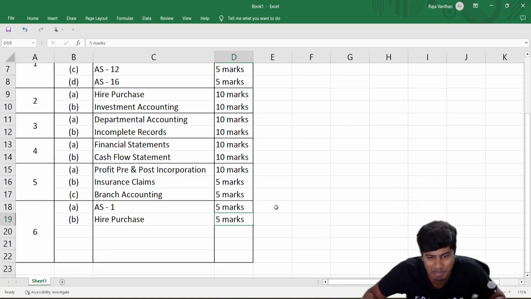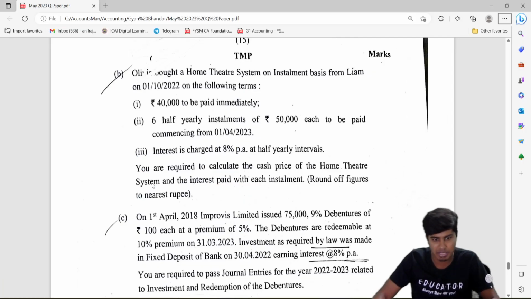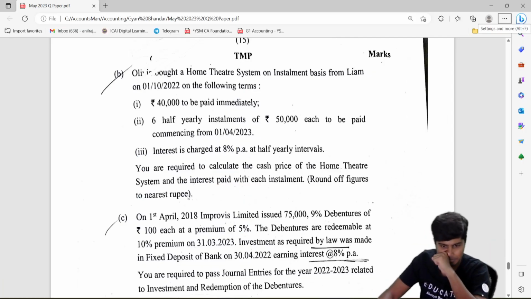Guys, insurance claim only 5 marks. Financial statements 10 marks, P&L preparation only. Cash flow statement 10 marks. 10 marks from a lot of chapters.